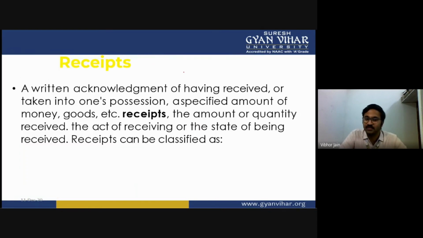Now, what are receipts? I'll give you an example. Whenever you go and deposit a fee, for example, let's say this is a window of the college, and students are queued up over here to pay their fee. They pay the fee and then go away. This is how it's going to work. This is a window.